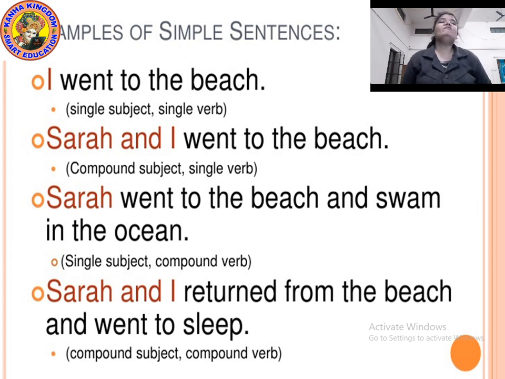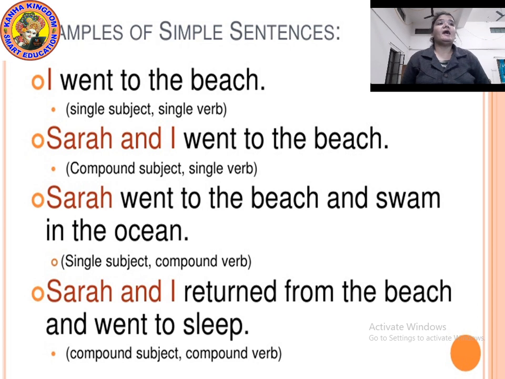Okay, Sarah went to the beach and swam in the ocean. Sarah is alone here, so that's why the subject is single. But in this sentence, Sarah is doing two verbs together. She went to the beach also, and she swam also. So that's why it becomes a compound verb. In this sentence, the subject is single and the verb is compound, two verbs.